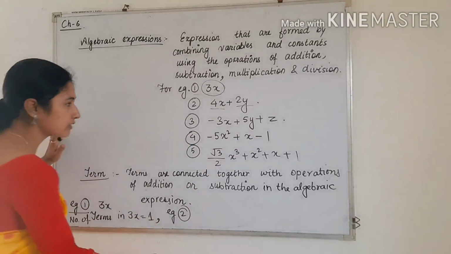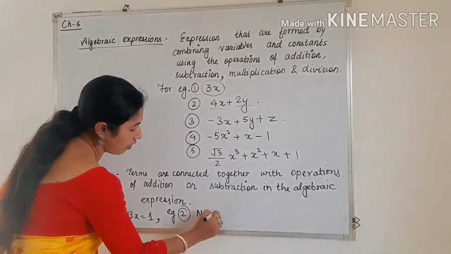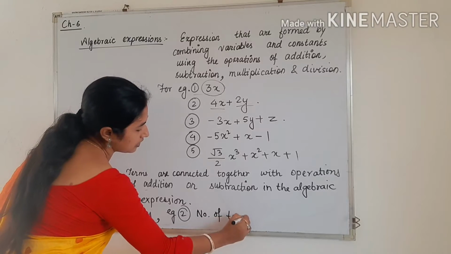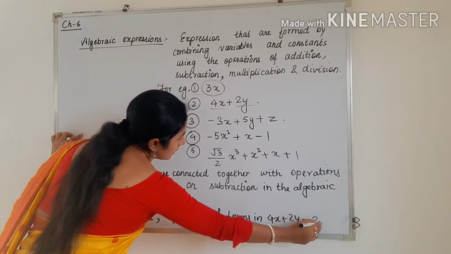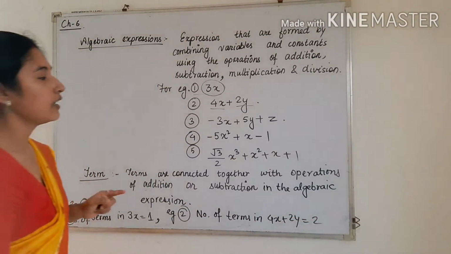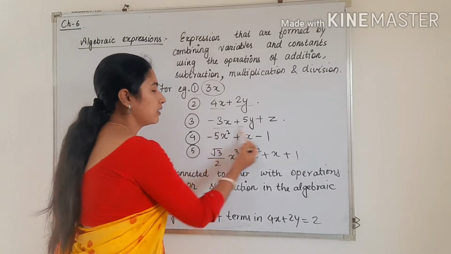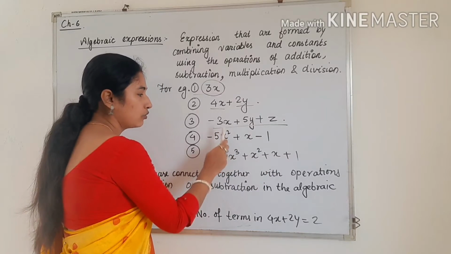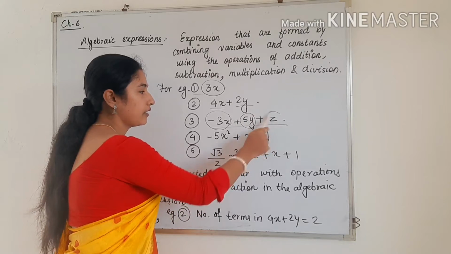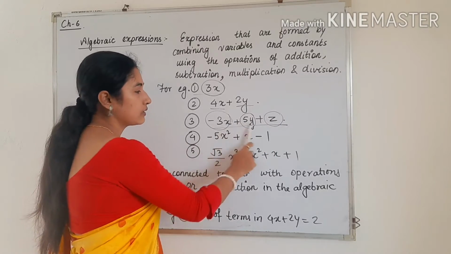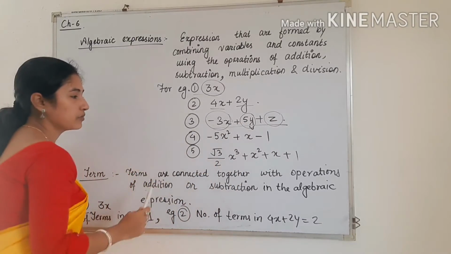So if we write in example 2, we have to write like this: number of terms in the expression 4x plus 2y will be how much? It is 2. Similarly, how many terms are present in number 3? Yes, the total number of terms will be 3. See, this is the first term, this is the second, and this one is the third. So a total of 3 terms are present.